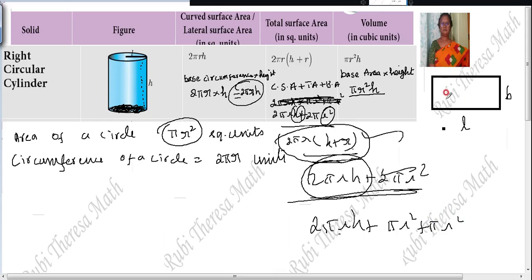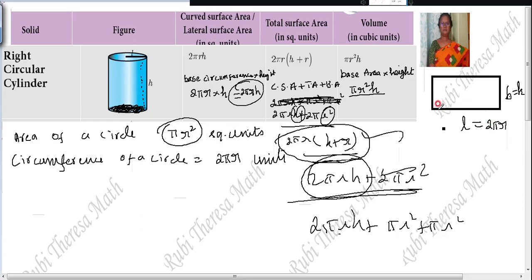This I told you. Rectangular. When you have a rectangular sheet, when you join this breadth together, this breadth will become the height. This breadth will be converted into height. This length will become the base circumference.